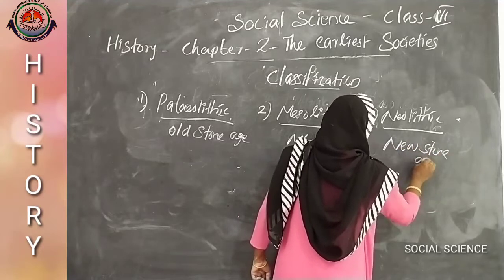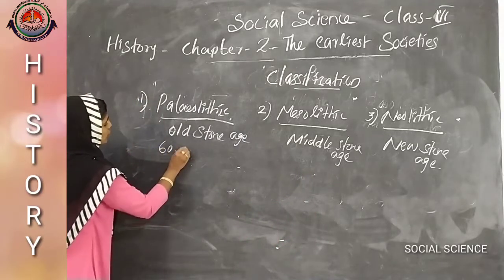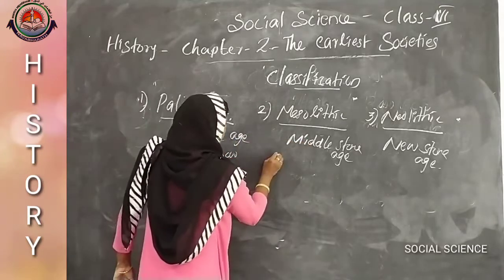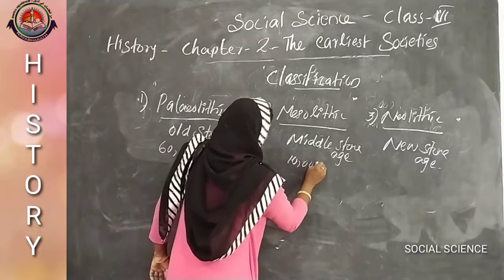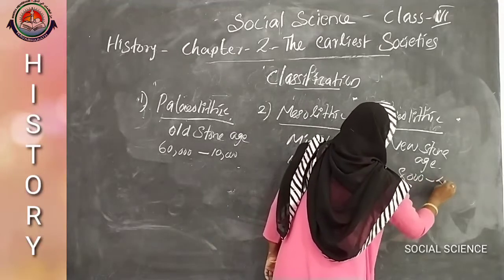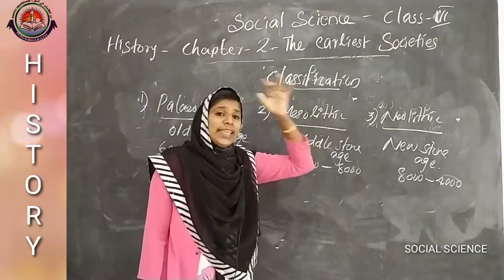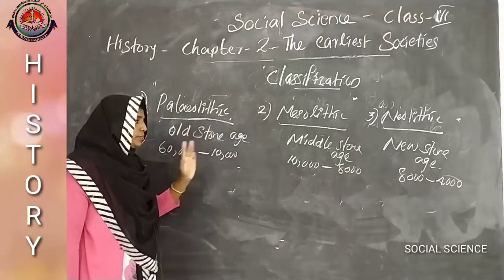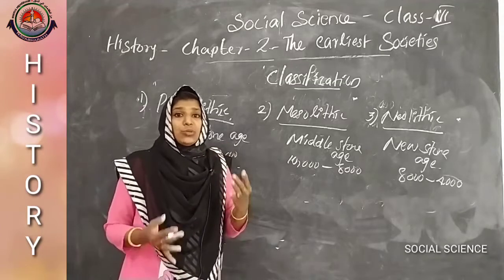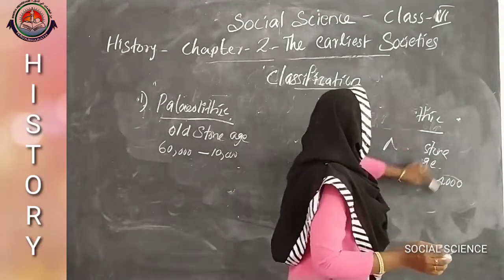The period of the Paleolithic age is from 60,000 to 10,000 BCE, the Mesolithic is 10,000 to 8,000 BCE, and the Neolithic is 8,000 to 4,000 BCE. These are the times of these different ages. Today we consider the Paleolithic age, its features, and the main tools used in that age.